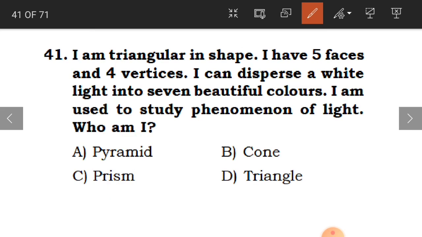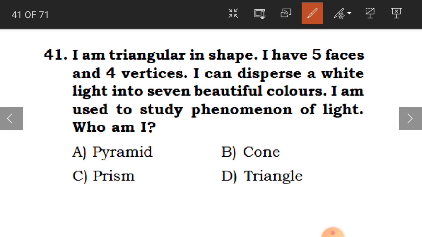41st question, children. I am triangular in shape. I have 5 faces and 4 vertices. I can disperse a white light into 7 beautiful colors. I am used to study phenomenon of light. Who am I? Okay, who am I? Who is that?